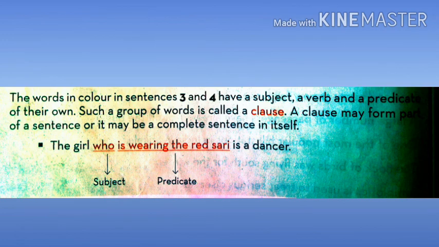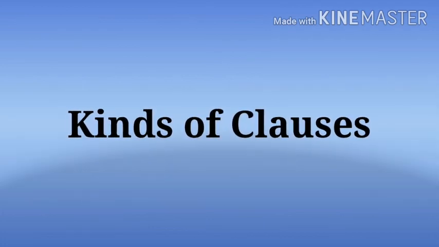Then, what's a clause? Well, it is a group of words that have a subject and predicate. That is, they have a subject and verb combination. So that means a clause sometimes acts as a sentence. Well, we'll learn about it in our new topic, that is kinds of clauses.